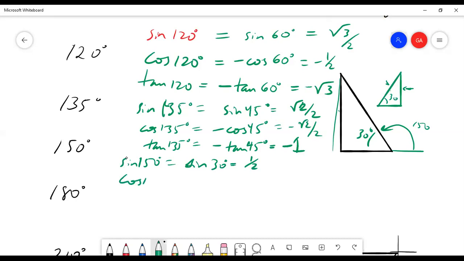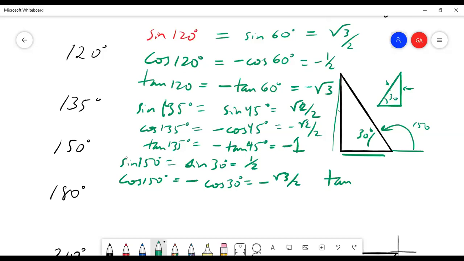The cosine of 150, now I'm going to have a negative sign because of this negative leg. And so this should be equal to negative cosine of 30. And we know that cosine of 30 is root 3 over 2. And so negative cosine of 30 is going to be negative root 3 over 2. So I'm going kind of fast because this is something you can work out on your own.